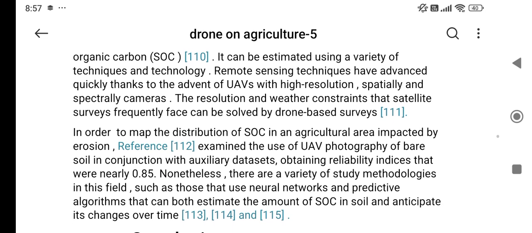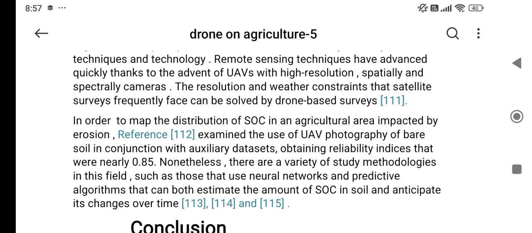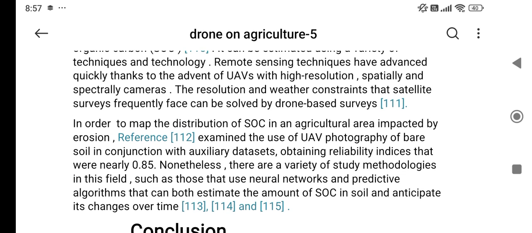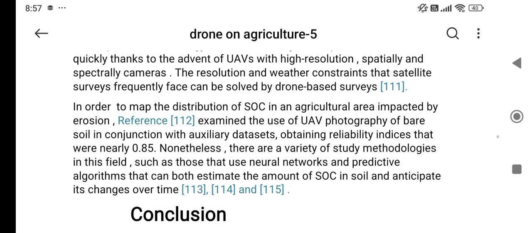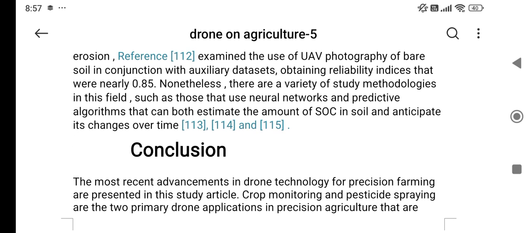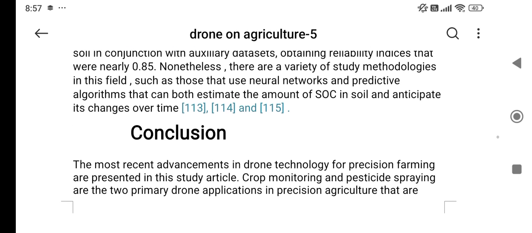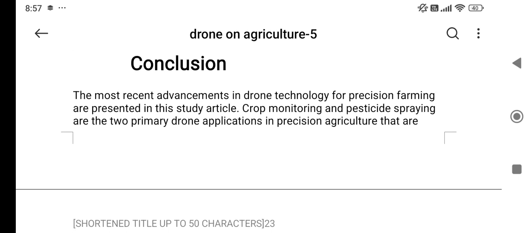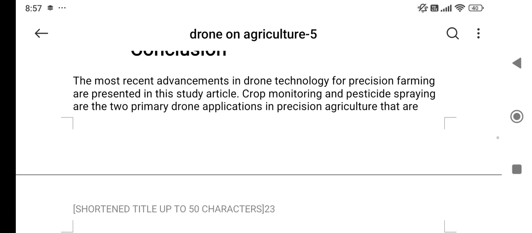Remote sensing techniques have advanced quickly thanks to the advent of UAVs with high resolution spatial and spectral cameras, used to map the distribution of SOC in an agricultural area impacted by erosion. Nonetheless, there are a variety of study methodologies in this field, such as those that use neural networks and predictive algorithms. Conclusion: the most recent advancements in drone technology for precision farming are presented in this study article.